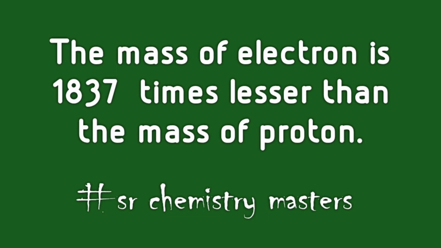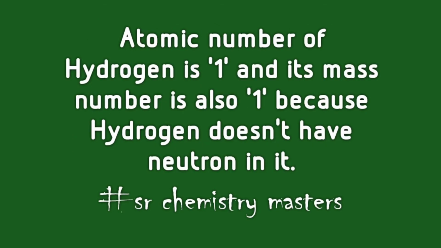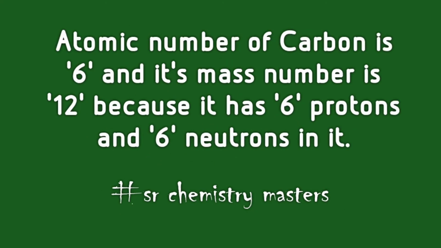Let us see some examples of atomic number and atomic weight of some atoms. Atomic number of a hydrogen atom is 1, and atomic weight or mass number of hydrogen atom is also 1 because it has 0 neutrons. Atomic number of carbon is 6, and atomic weight or mass number of carbon is 12 because carbon atom has 6 electrons, 6 protons and 6 neutrons.